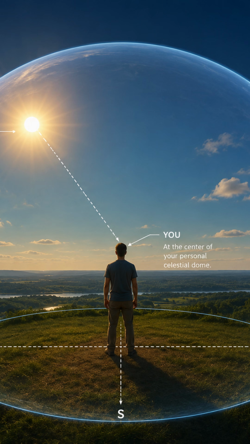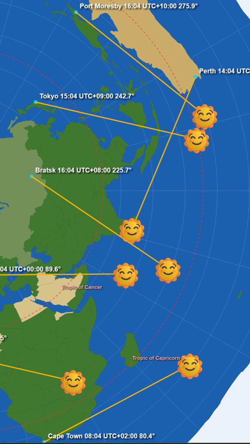To make my point, I'll plot several more locations to demonstrate that as you add more points of observation, you get more disparate angles to the sun, proving that we are not seeing the same celestial body. In this image, we see sunrise angles from multiple locations across the world at the same moment. It's clear that none of these locations triangulate to a single sun, destroying both the heliocentric model and flat Earth circling sun model with a single observation.